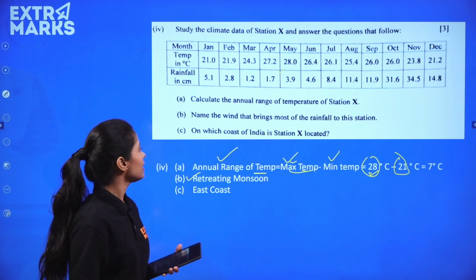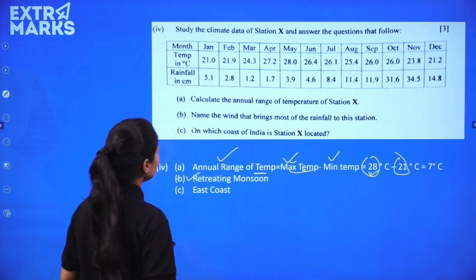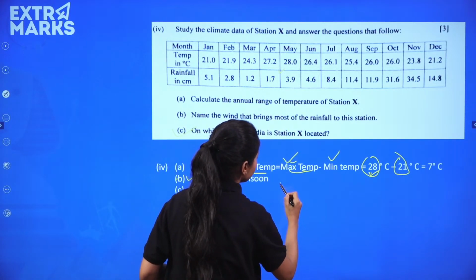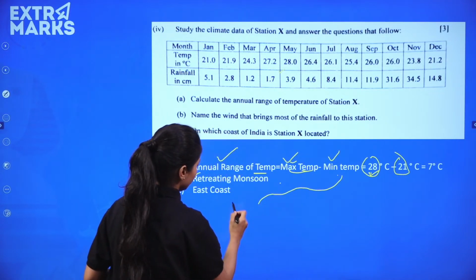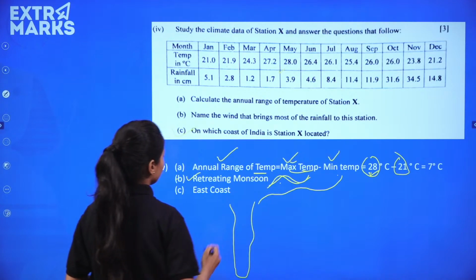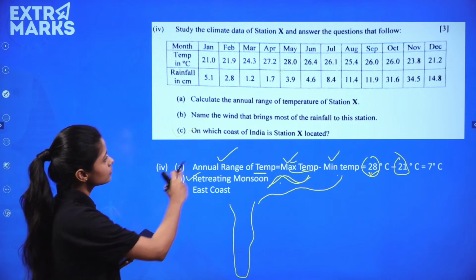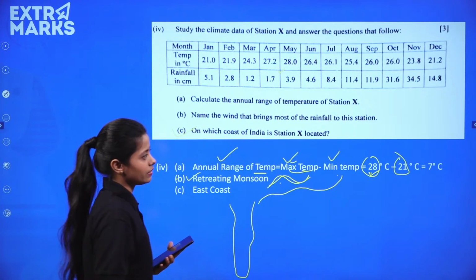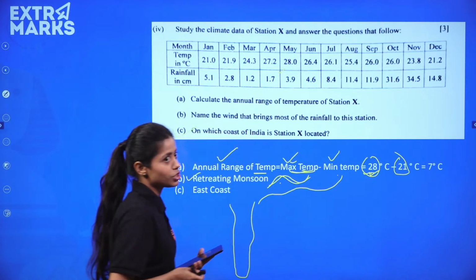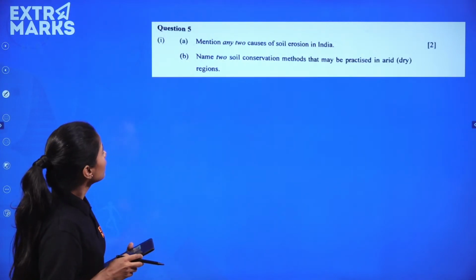So this was very easy again to understand. On which coast of India is station X located? So east coast. क्यों बता रहा है ये आपको east coast? It is located here in the region. If you'll see the map like this, it's located here in the region. It's the east coast where we are seeing it. Station X is located. बार बार बोल रही हूँ आपको, मैक्सिमम टेम्परेचर टू मिनिमम टेम्परेचर, मॉडरेट रीजन्स हमें देखने हैं, कैलकुलेट करना है ना।